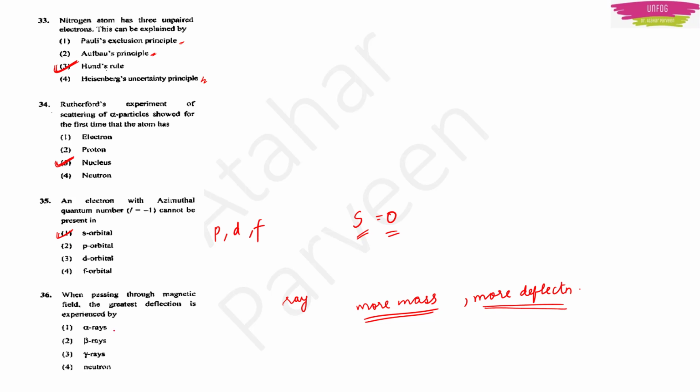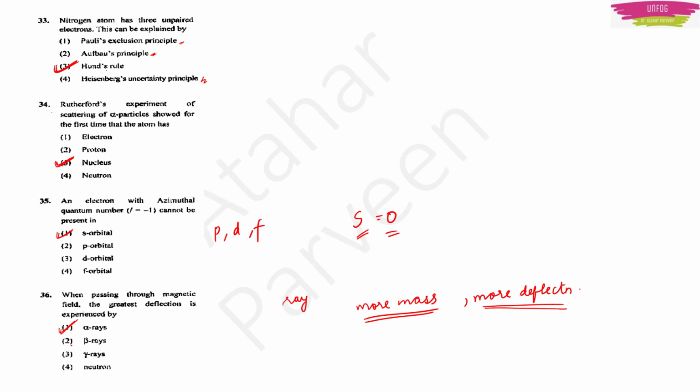First we have the alpha rays. Alpha rays are actually doubly ionized helium atoms, so they will have more mass than electrons, almost twice that of a helium atom's charge-carrying particles. It will show more deflection, so alpha rays are the right answer.